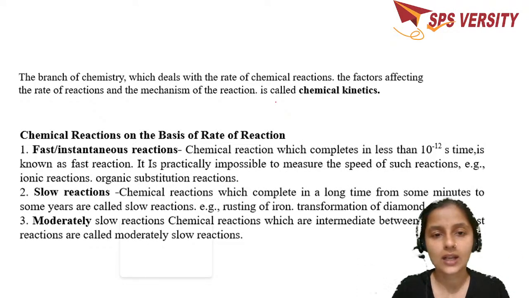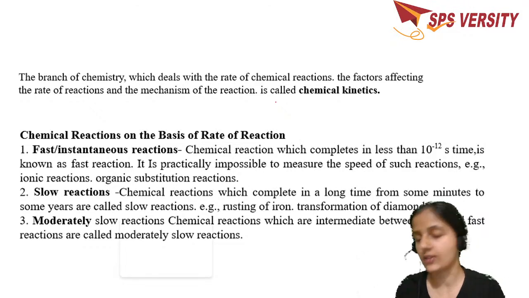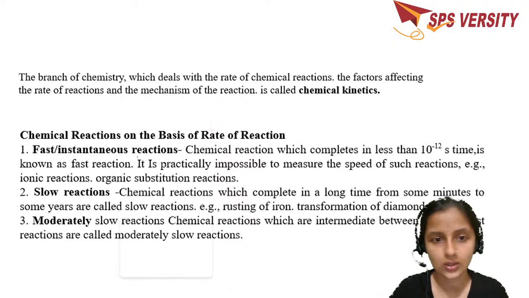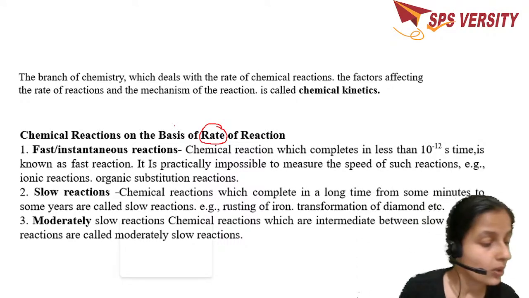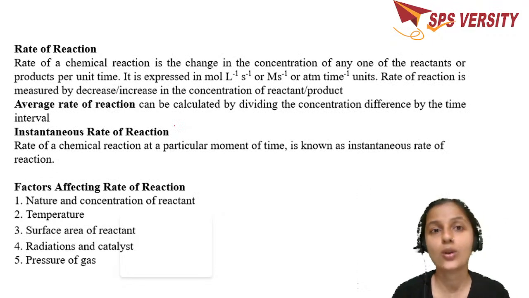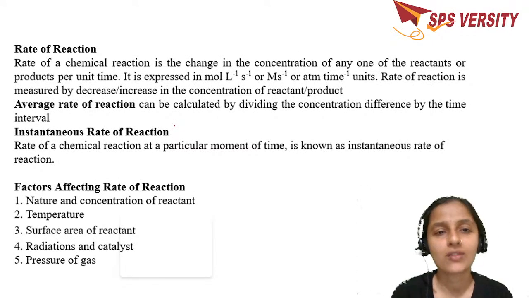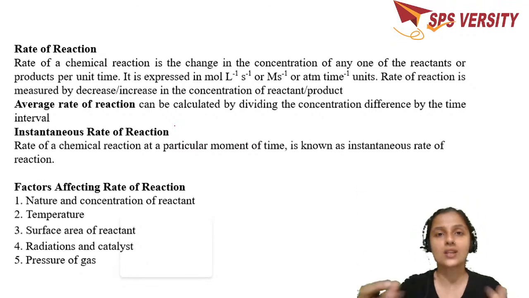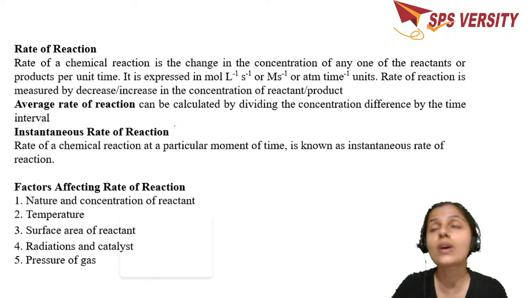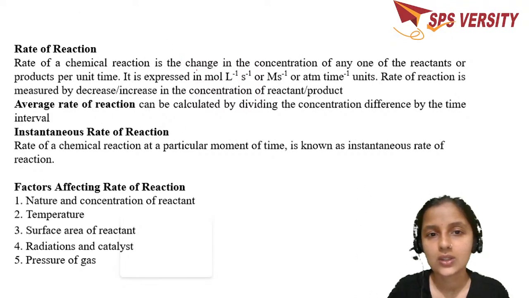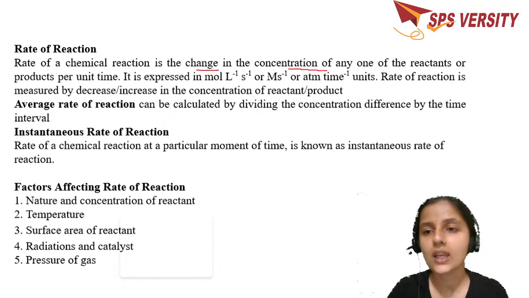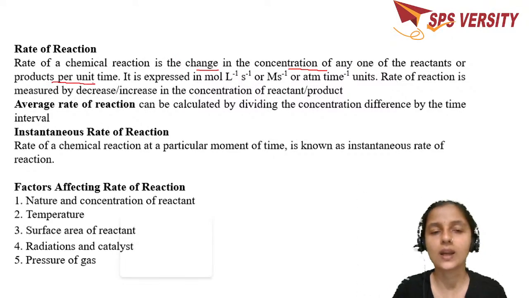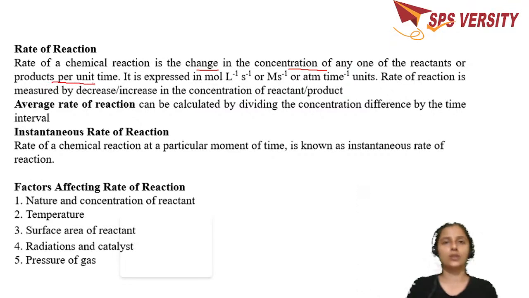So in all these reactions, we come across a term which is called rate. If you have observed what is written on the page over here, it's the rate of the reaction. What exactly is a rate? How do you define rate? Rate of a chemical reaction is how fast it moves, how fast it goes to completion. You can define it as change in the concentration of any of the reactant or the product per unit time. There are reactions which are reversible and irreversible and which have branched reactions.